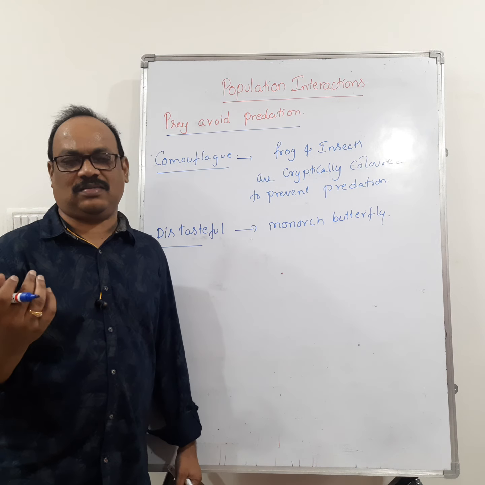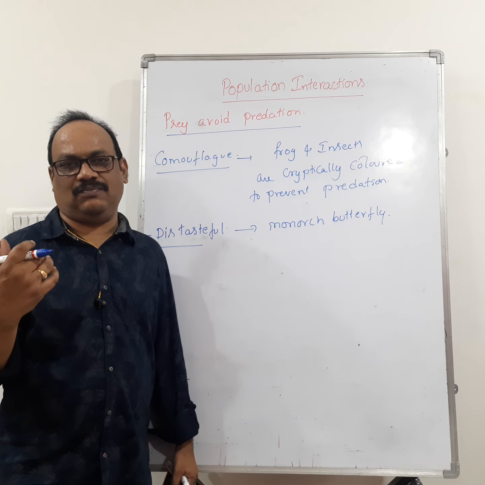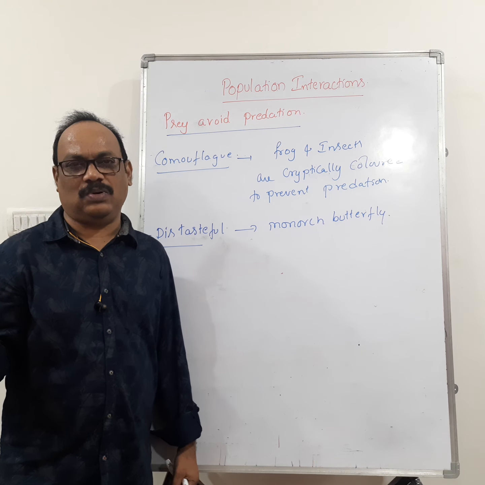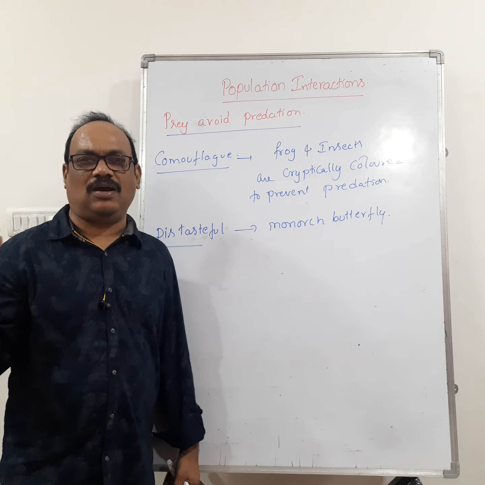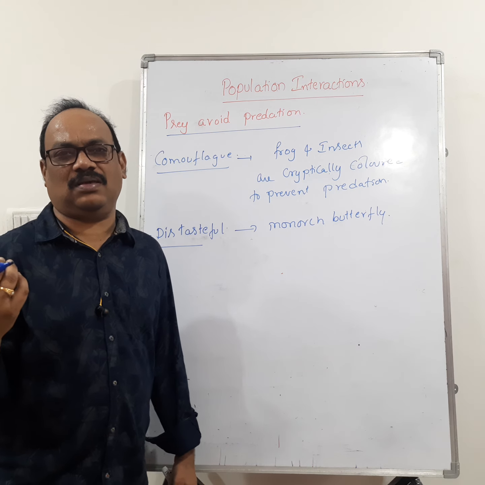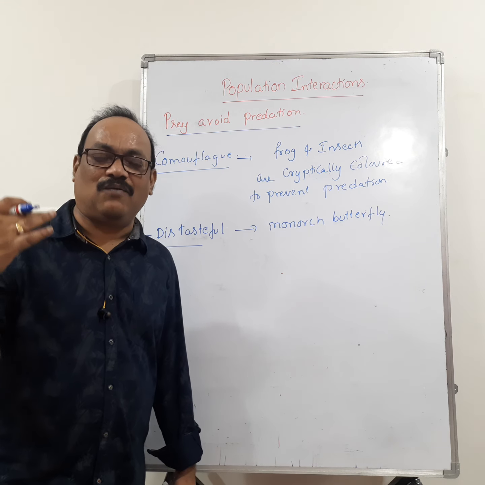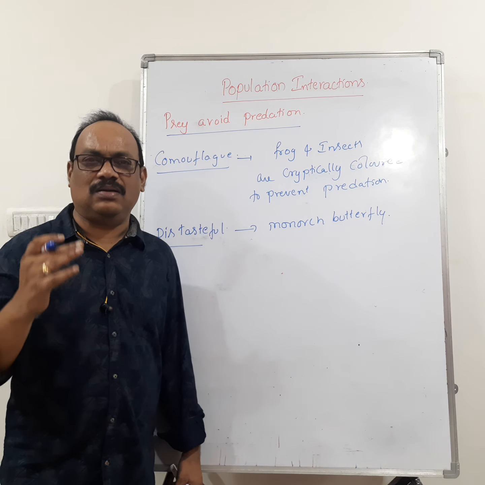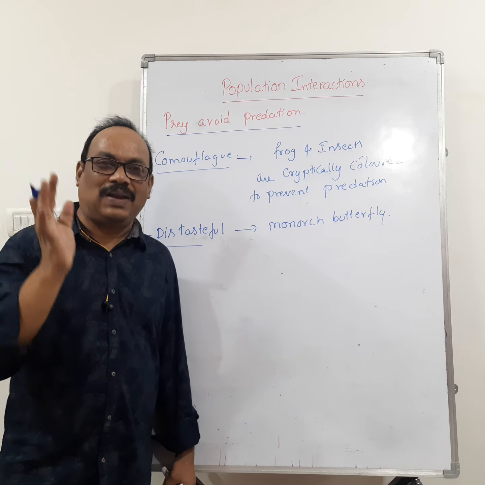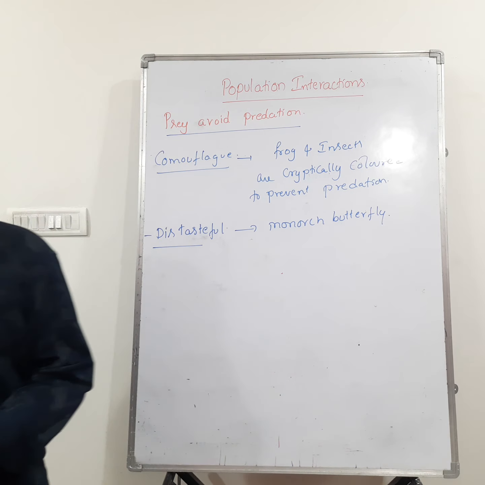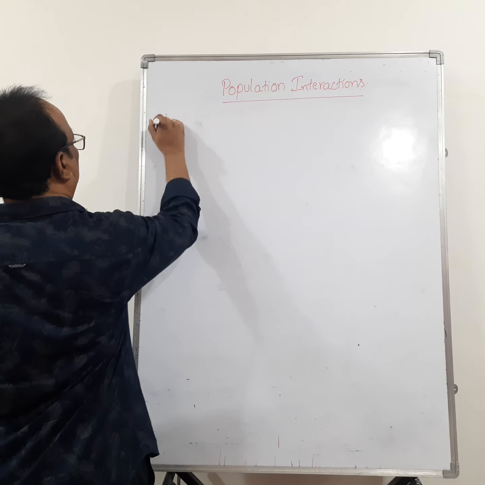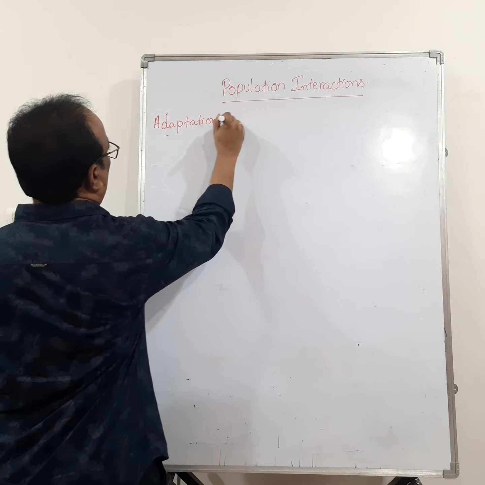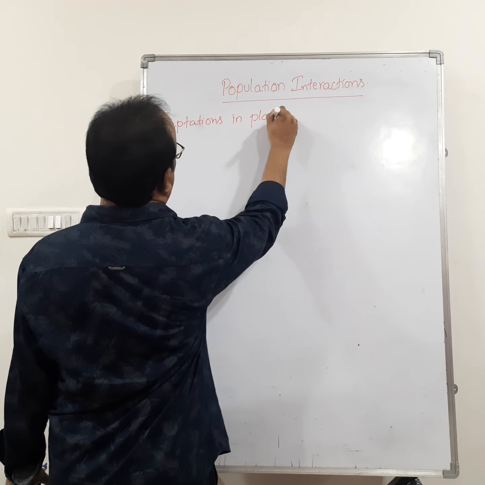Then how do the plants avoid predation? Like animals, the plants cannot move from one place to another place. So plants have developed several morphological and anatomical modifications to avoid the predators. Now let us see plant modifications. Adaptations in plants.